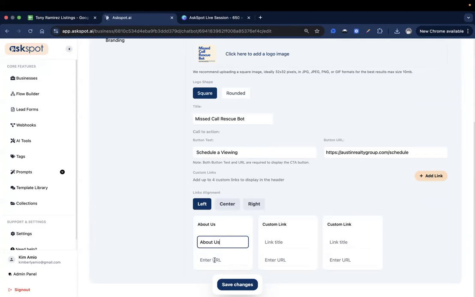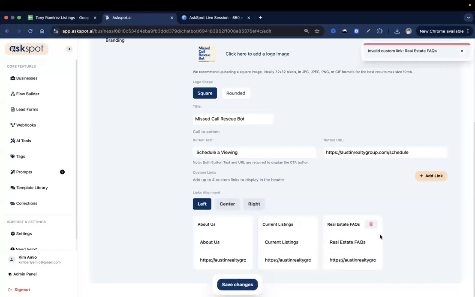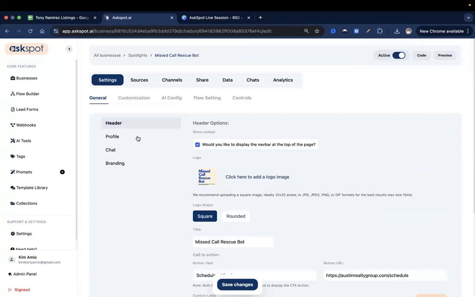So maybe an about us section, maybe a current listing section, maybe a real estate FAQ section. So again, we're just populating this area. Feel free to change this. There you go. Settings saved successfully.